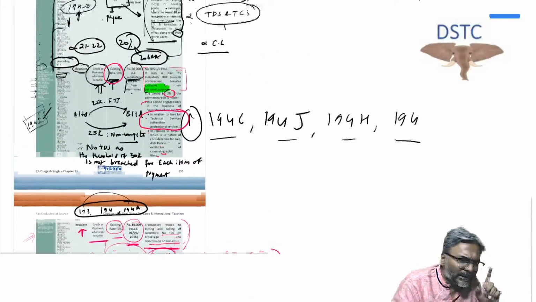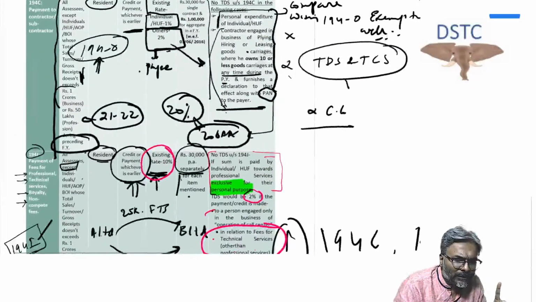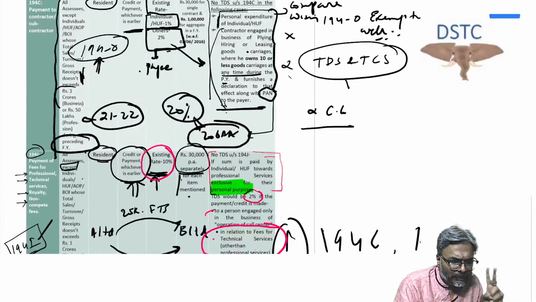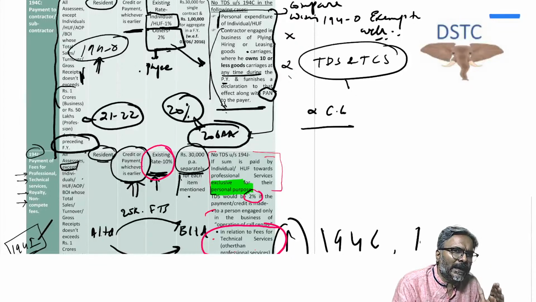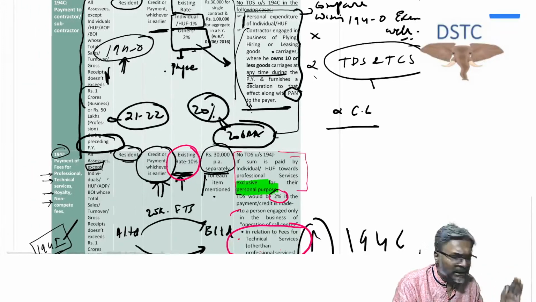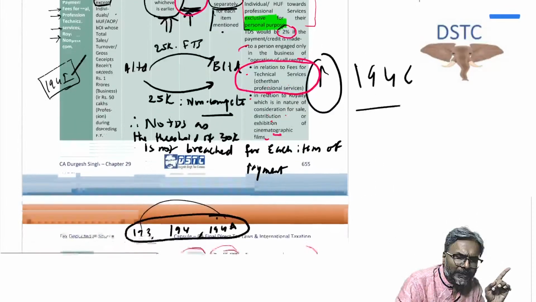Now in all the 3 sections, first of all, works contract 194C and 194J: the payment for works contract and payment of fees for professional and technical service should not be in relation to personal use. That is there for 194C and 194J.